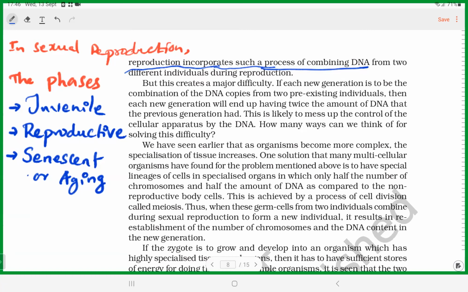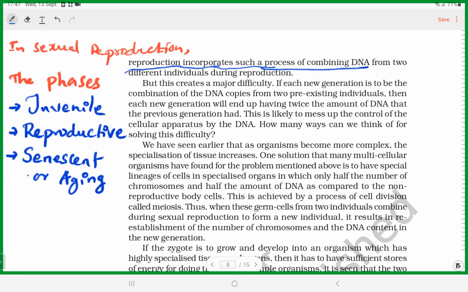Hari, Kaushik? Yes, sir. What are the three phases? Juvenile phase, reproductive phase, and senescent or aging phase. Very good. So, juvenile phase means from birth to puberty. We call it in Tamil Kulandai Paruvam. So, from birth to puberty, it is called juvenile phase.